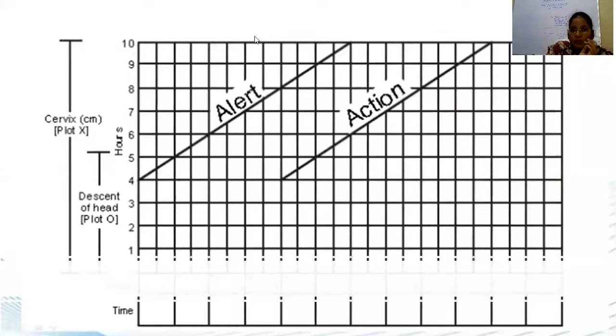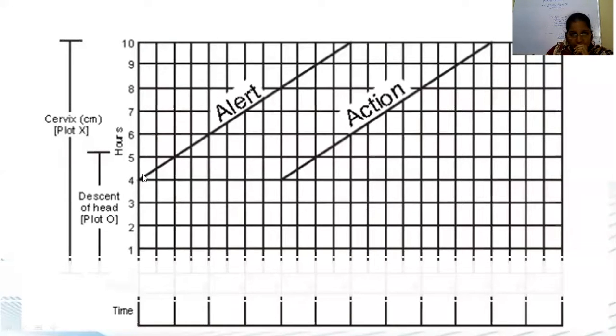Only zone 1 is the safe zone where you can allow the labor to progress. In zone 2 and zone 3 you have to terminate the process of labor augmentation or any induction. Then you have to take up the patient for cesarean section. If not possible, refer the patient. Anything you have to document in the partogram only.